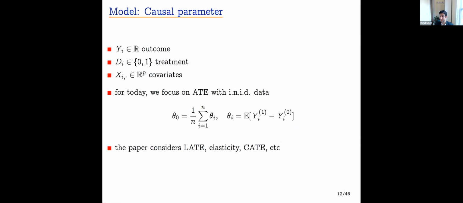I'd like to introduce a little bit of notation. I'll denote the outcome by Y, the treatment by D, and the covariates by X. And for today, I'll talk about the average treatment effect with INID data. So the average treatment effect is theta naught, and it's the sample mean of individual treatment effects. Our interest in INID data comes from the fact that we're interested in data corruptions. And if we believe the data is corrupted, we probably believe it's not identical. In the paper, we consider a broader class of causal parameters, like the local average treatment effect and elasticity, and even non-parametric causal functions, like the conditional average treatment effect.